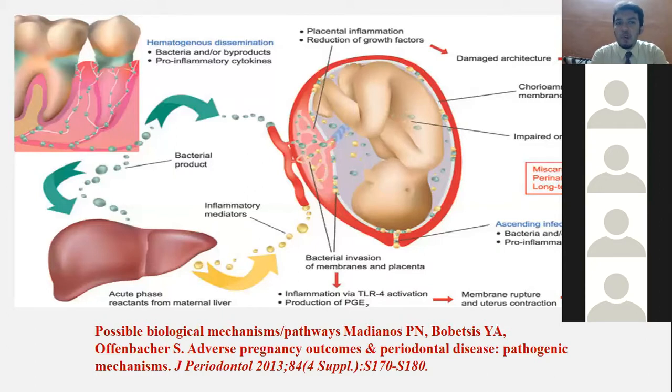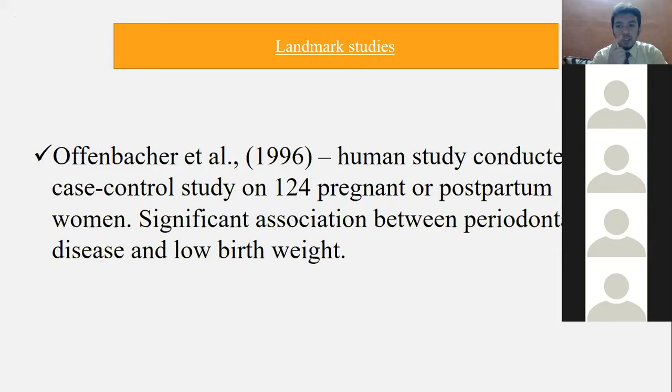in a nutshell, the chorioamniotic infections, and the amount of inflammatory mediators will increase and the disease will happen. That's how it happens. And the most important, the landmark study is by Offenbacher 1996, a human case control study conducted on 124 pregnant or postpartum women, and he has shown a significant relationship. This is very important and you cannot afford to forget the name of Offenbacher. Offenbacher was a person who coined the term periomedicine, but unfortunately expired some 15 days back. I hope everyone is aware of Offenbacher.